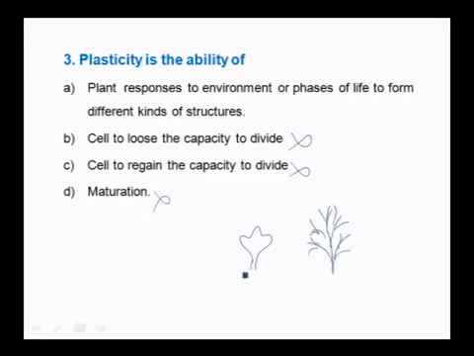So at the young stage and at the adult stage it varies. Buttercup, coriander and cotton plant are very good examples of this kind of plasticity, due to environmental needs and requirements, and that is termed plasticity. So, the correct option here is A.